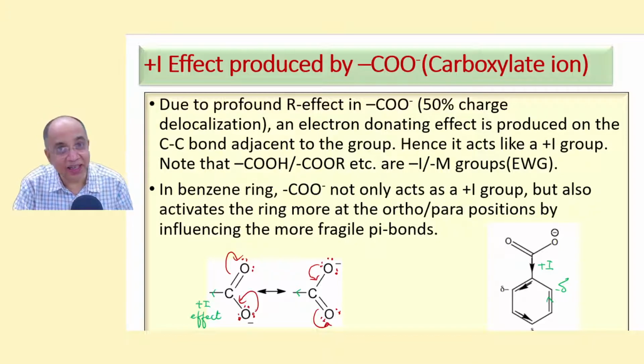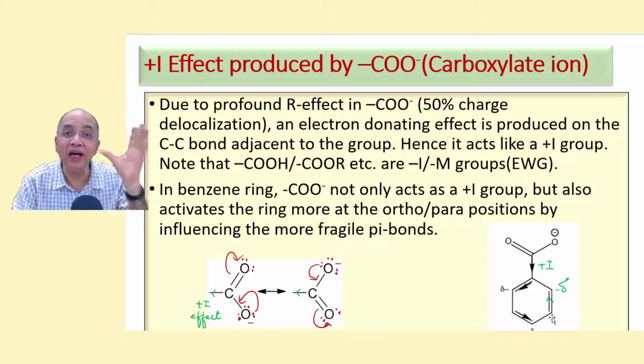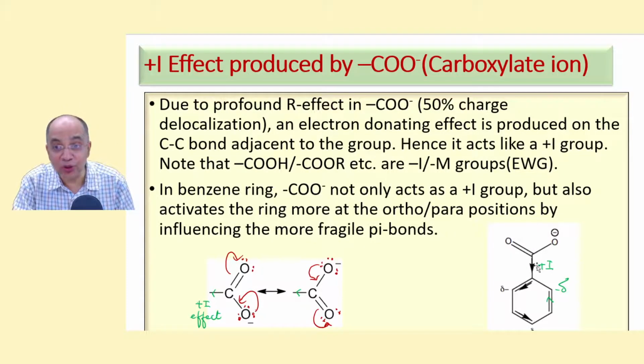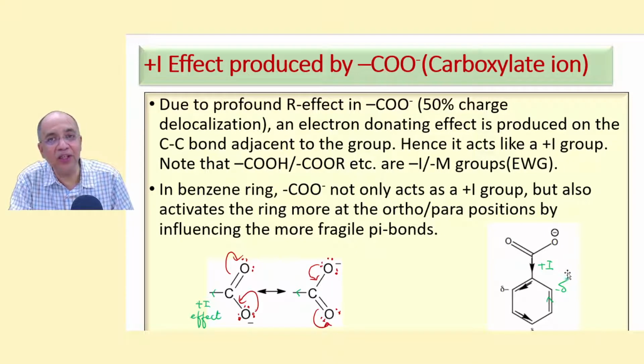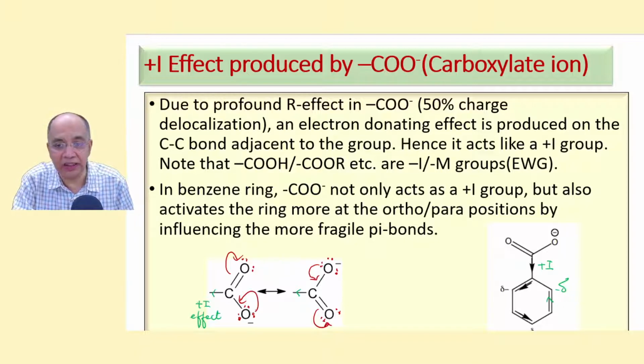So, like any other plus M groups like OH, NH2, OCOCH3 or OR, COO minus is an ortho-para activating group. Although COOH is a deactivating group, COO minus is an activating group. It produces minus delta in the ortho-para position in a similar way as the resonance effect by polarizing the pi electron cloud. This pi electron cloud comes here a little bit, this electron cloud comes here. Remember?